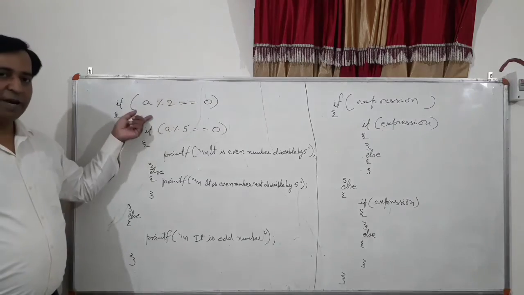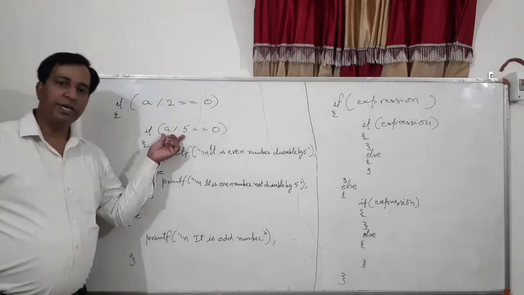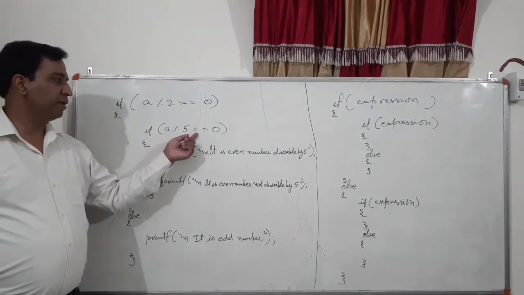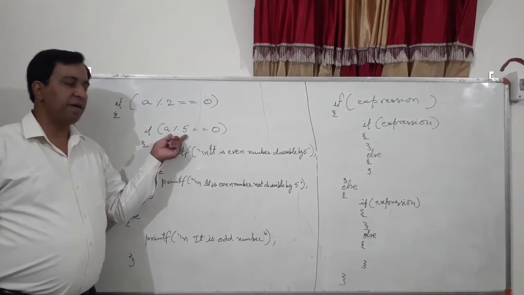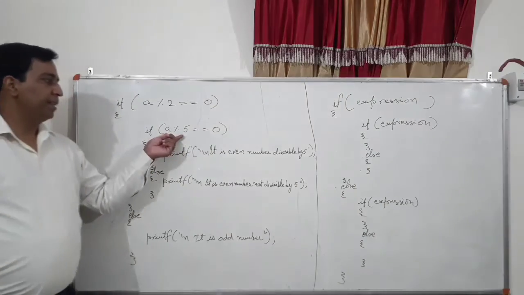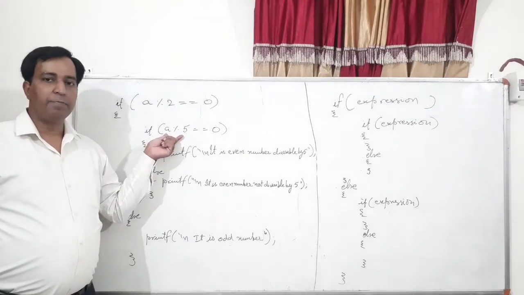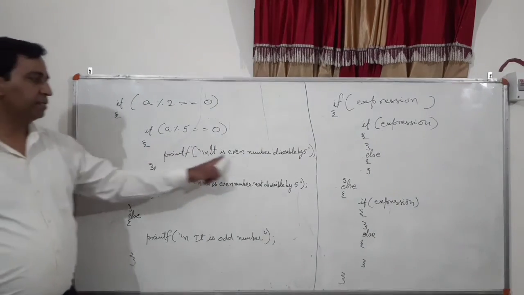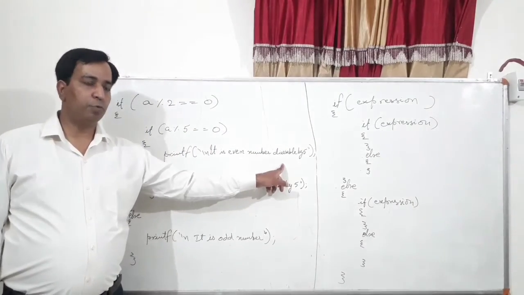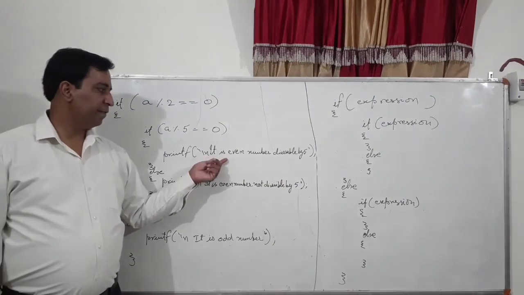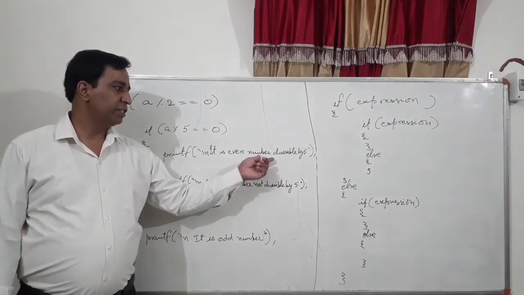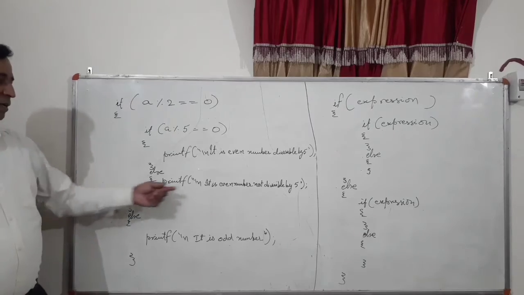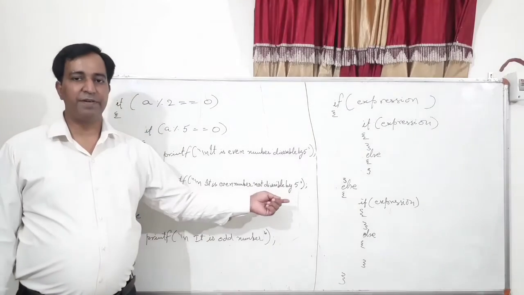If it is divisible by 2, then come inside and check one more time, divisibility by 5. Now a % 5 equal to 0 is checking the divisibility of a by 5, whether this a's value is divisible by 5 or not. If it is, then this statement will be printed as output, and the statement is "it is even number divisible by 5", else "it is even number not divisible by 5".